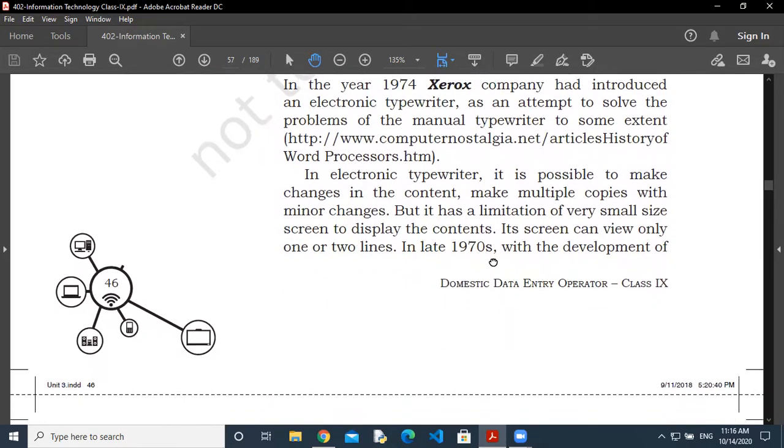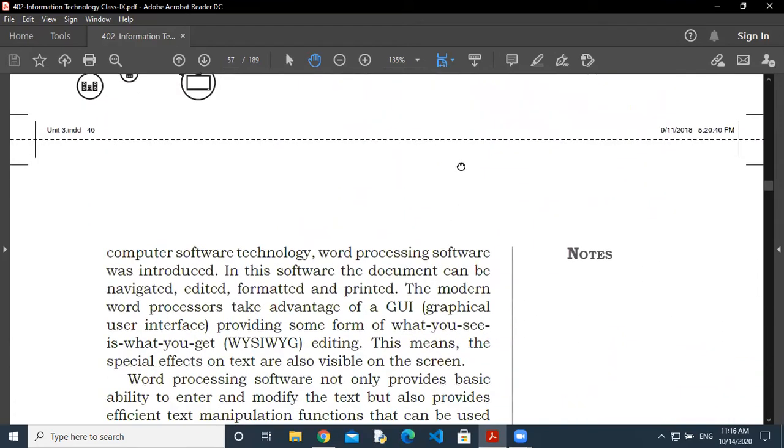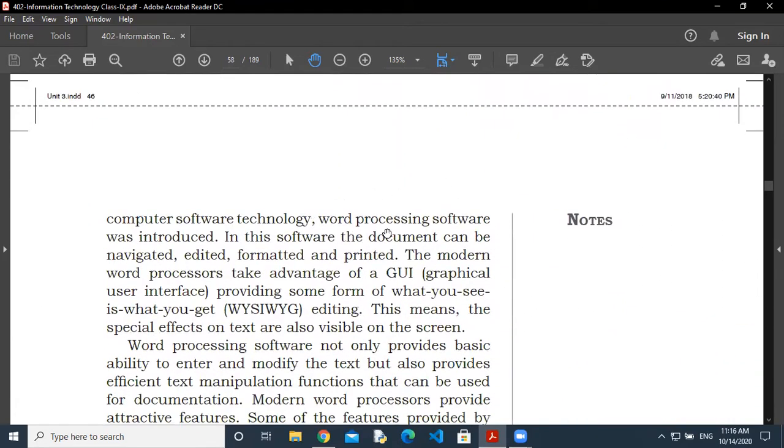So in the late 1970s, with the development of computer software technology, word processing software was introduced, and in this software the documents can be navigated, edited, formatted and printed. So you are getting a software here, and now you are able to use the computer for the same purpose. The modern word processors take advantage of GUI. GUI means what? This is the interface. There are two types of interface: graphical user interface and character user interface.